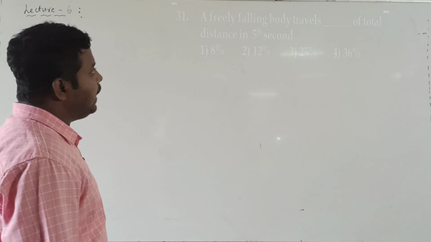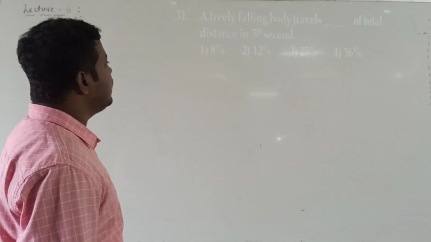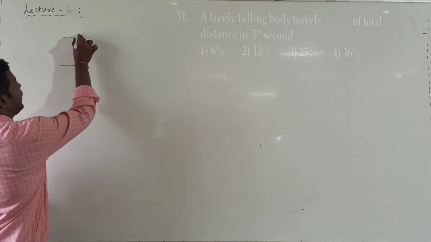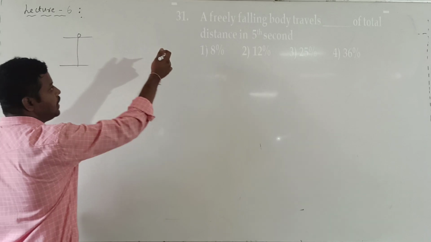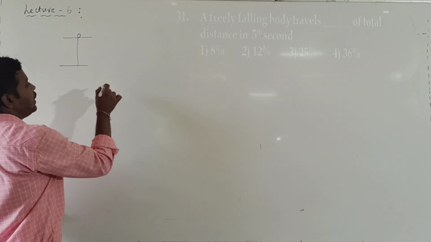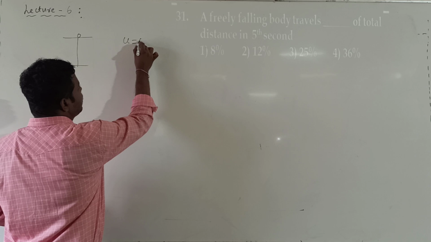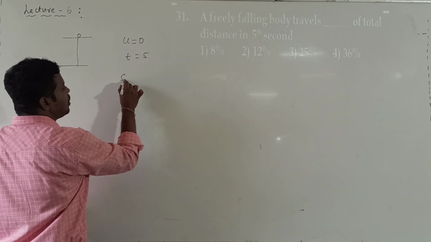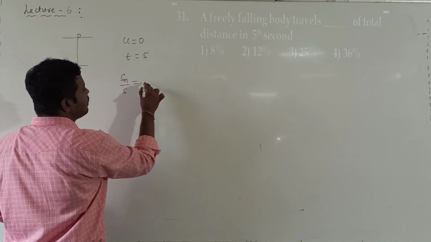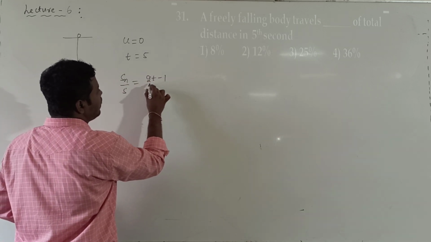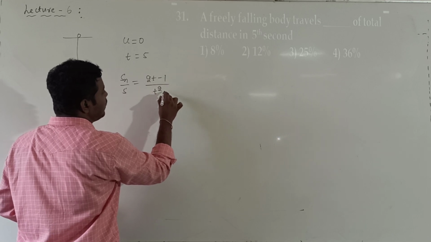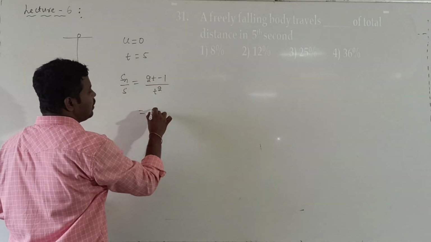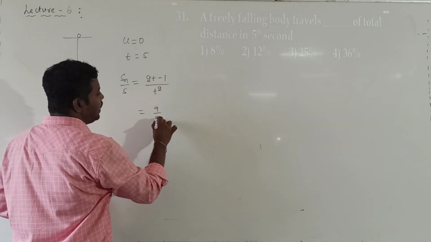A freely falling body travels how much of the total distance in 5 seconds of its journey? They are asking us to calculate the ratio of the total distance traveled by the freely falling body in the 5th second of its journey. So u value is equal to 0, t value is equal to 5. So directly we know the ratio of Sn by S is given by (2t minus 1) divided by t square. Here t value is 5, so that is (2t minus 1), that is 9 by 25.